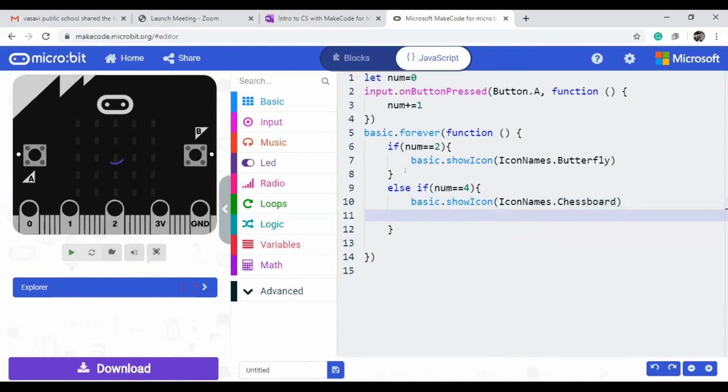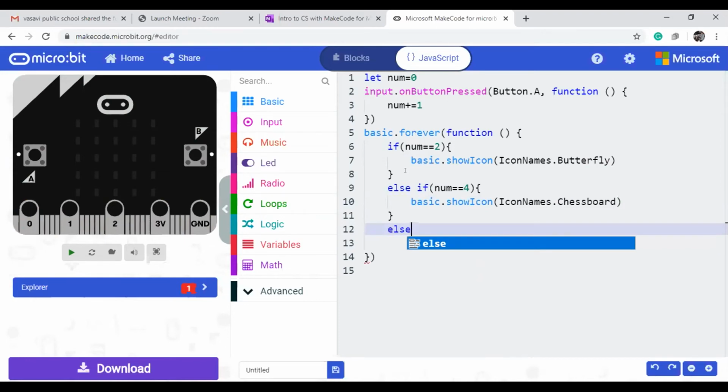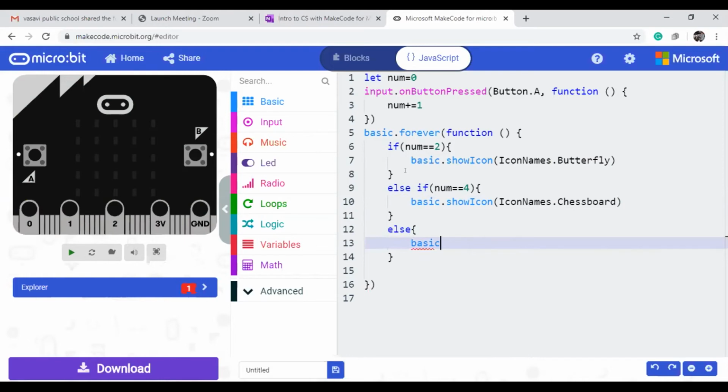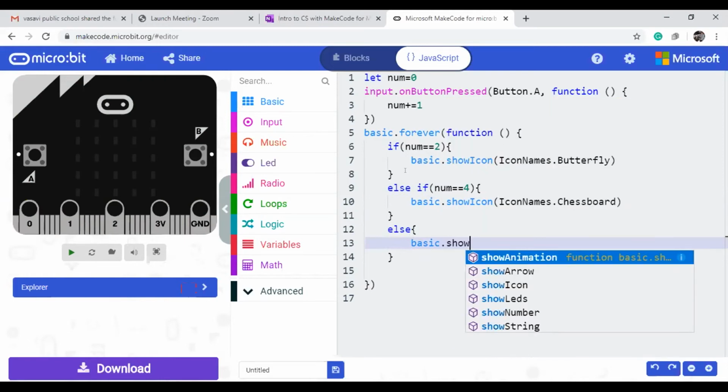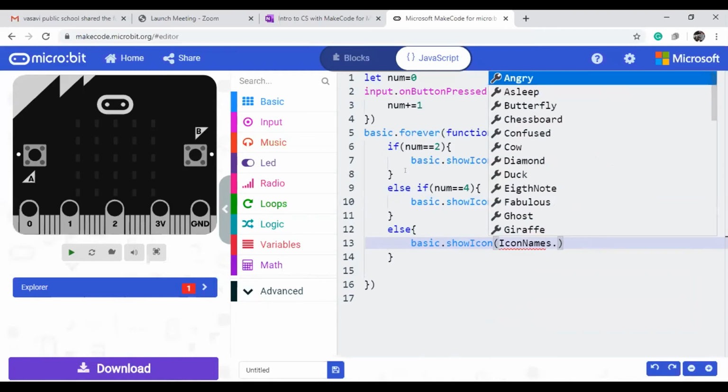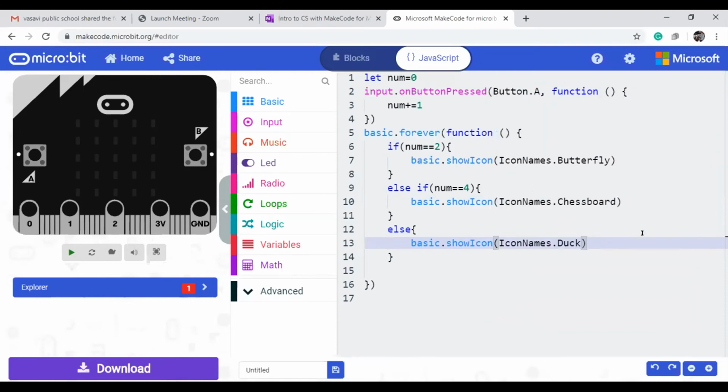Else, display something else, show icon. If you don't know what icons are there, just type the dot symbol, after that give a gap, then it will give the symbols.